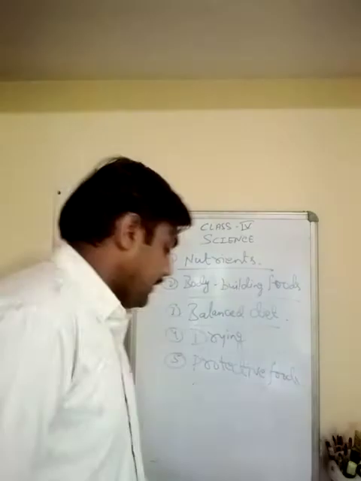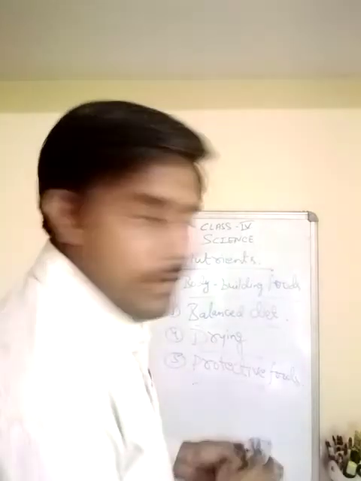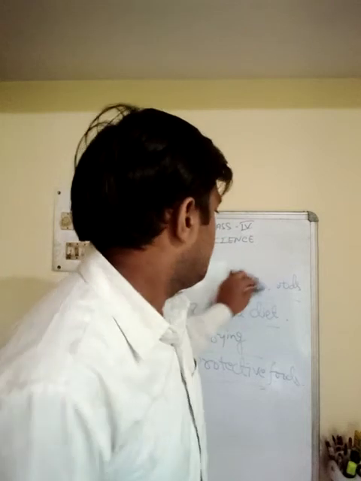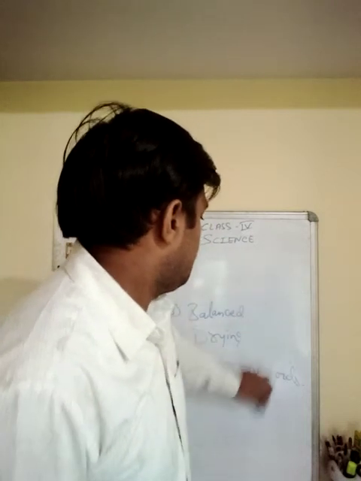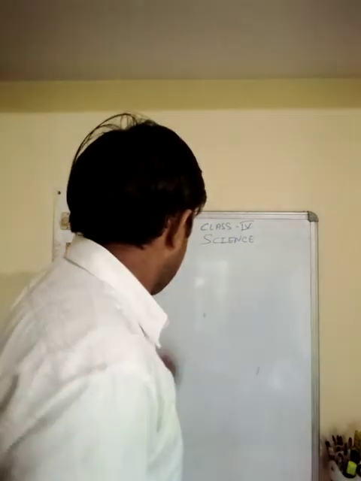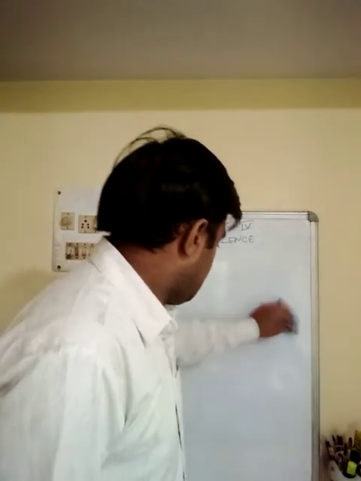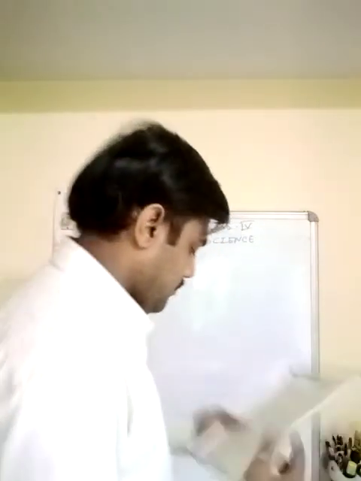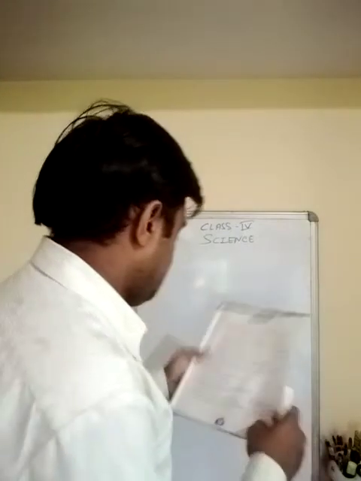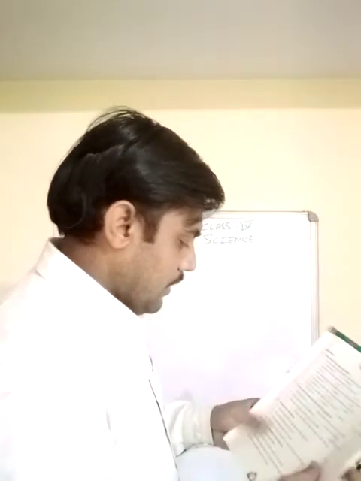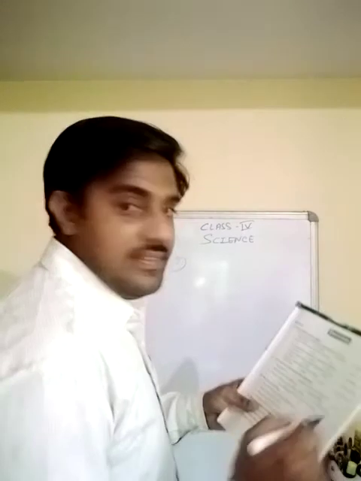Again, I'll be writing the answers for name the following so that you can learn it. Okay. Number 1. Part of the tooth that is present inside the gum.